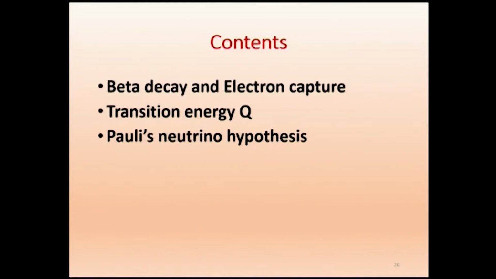So, let us continue with nuclear and particle physics. In this class we shall be discussing beta decay and electron capture in more detail, and what will be the transition energy for beta decay and electron capture, and more importantly we will discuss the neutrino hypothesis proposed by Pauli.